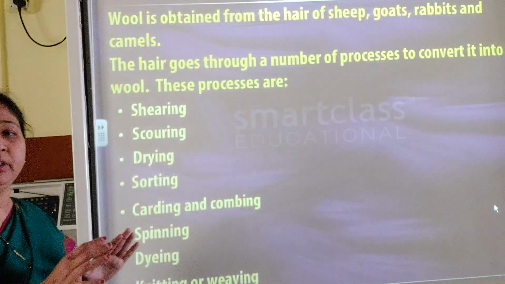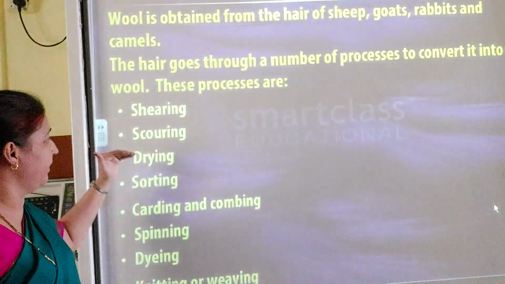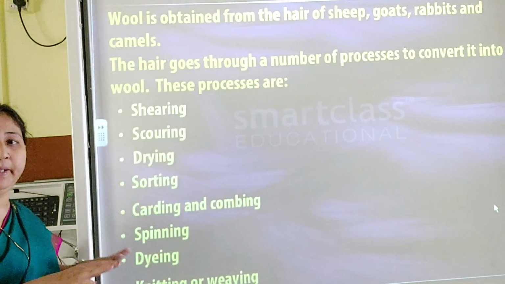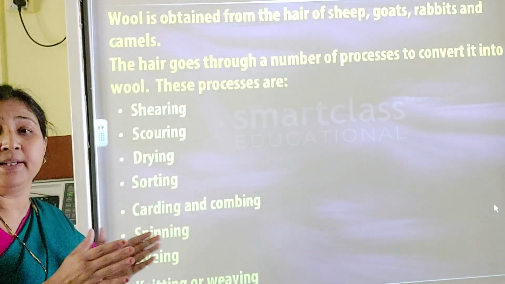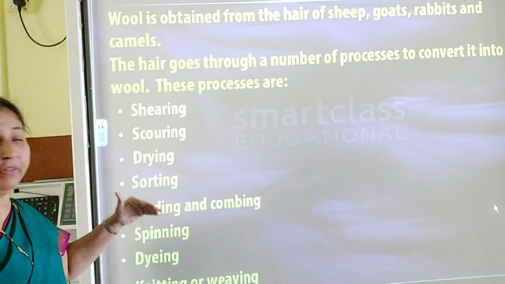So they separate it out, they dry and keep it, and then they take the good one. Drying means it must be completely dried, the hair must be completely dry, and only then can they make whatever things we want.